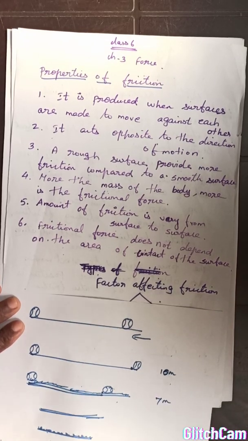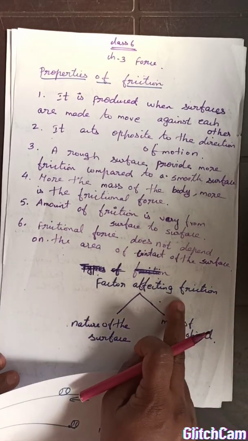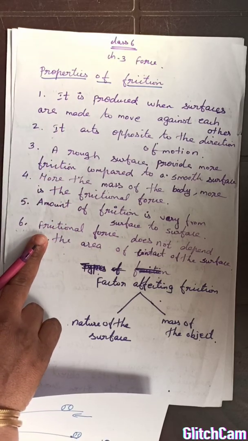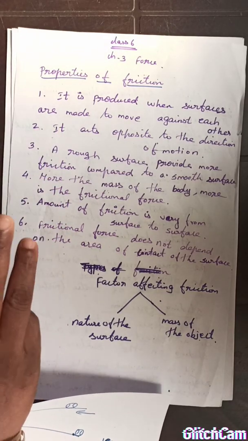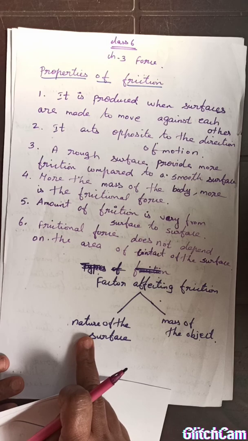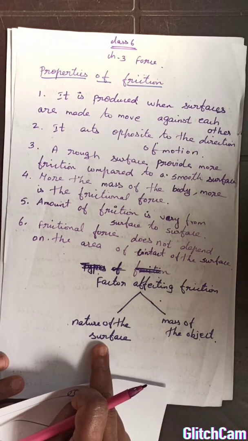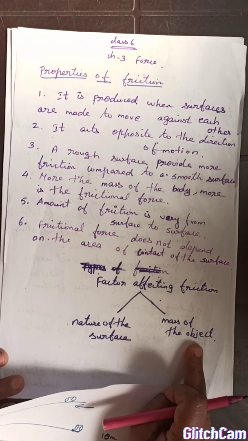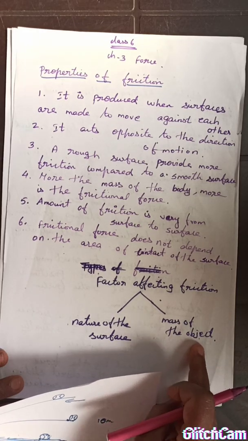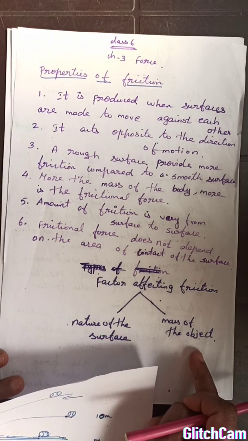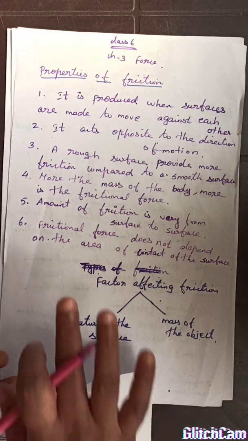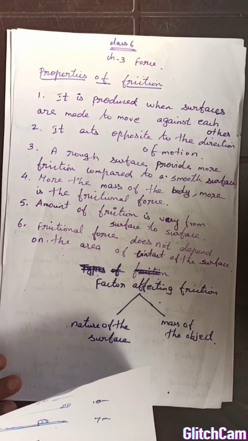Okay, next, what are the factors affecting friction? From the properties you know that there are only 2 factors affecting friction: nature of the surface and mass of the object. If the surface varies, the friction force also varies. If the mass varies, the friction force also varies. So these are the 2 factors affecting friction. I hope you understood.